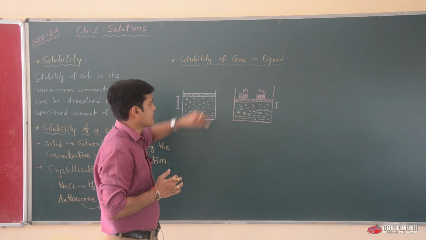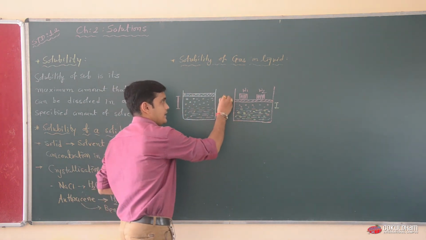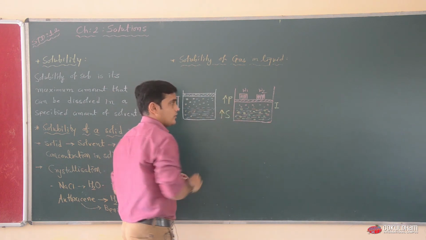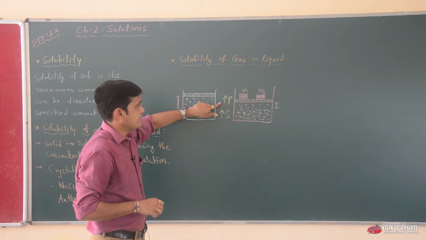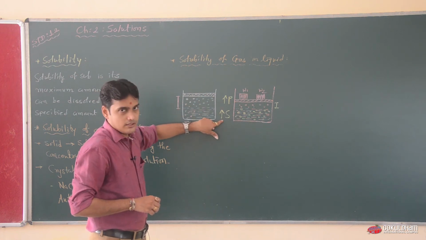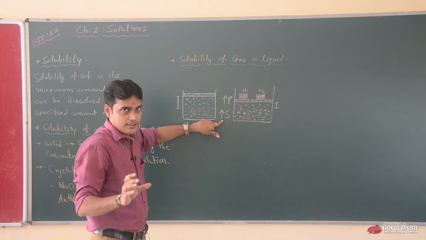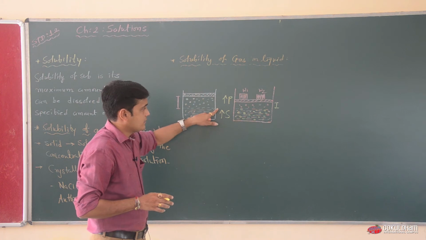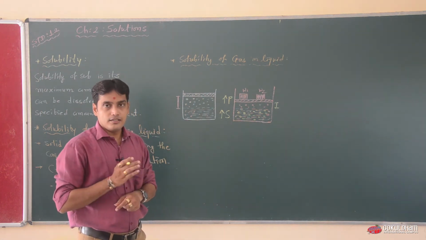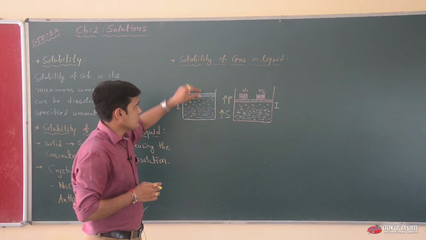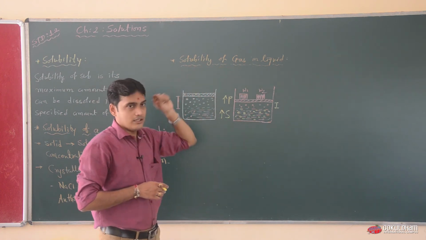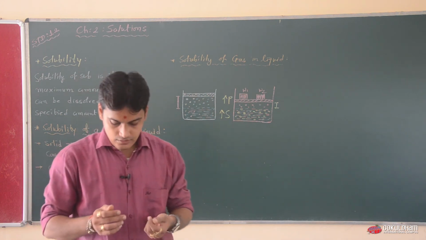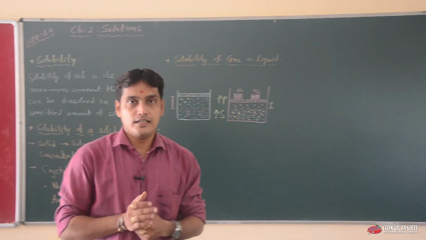So we can say that an increase in pressure gives an increase in solubility. If we increase the pressure, the solubility will increase in the gaseous category. And if we remove the pressure, lowering it, the solubility will also decrease. Okay. Now the solubility of gas was discussed by one scientist, named Henry.